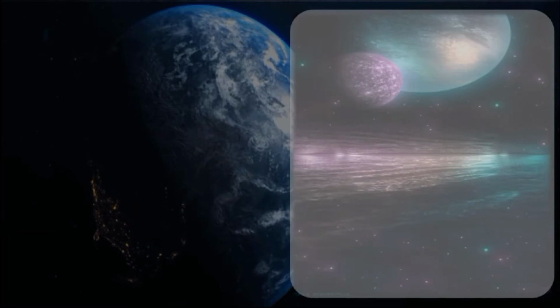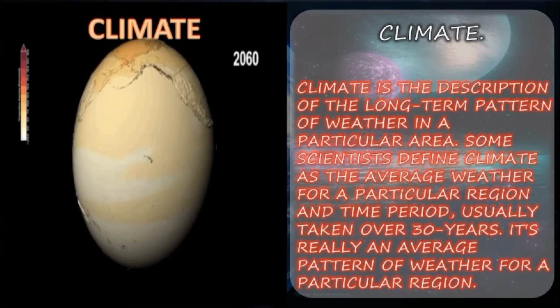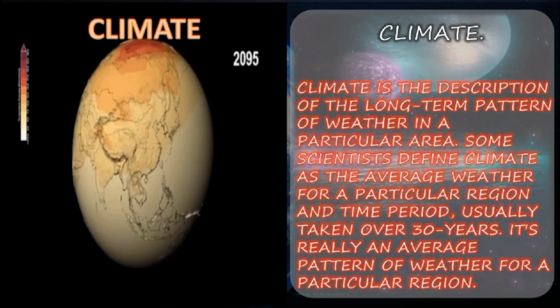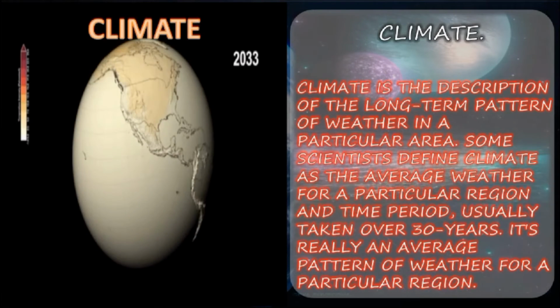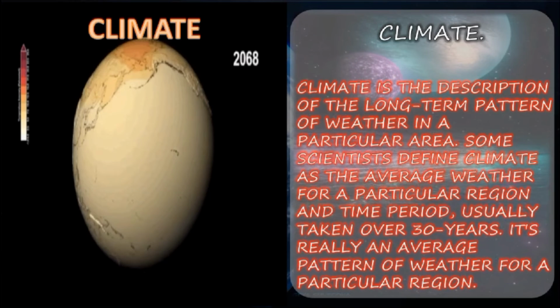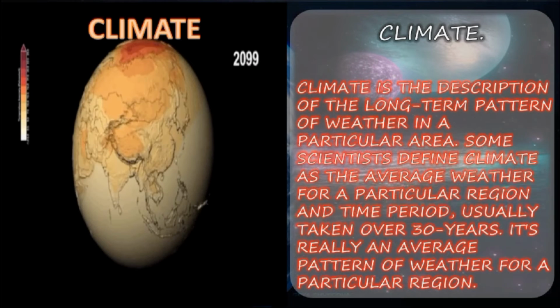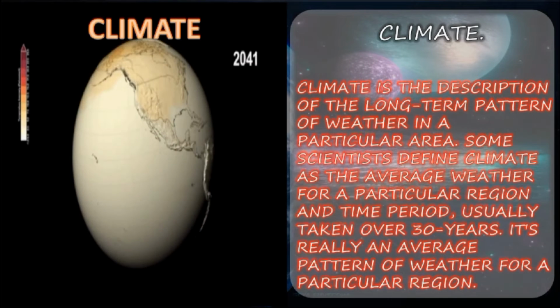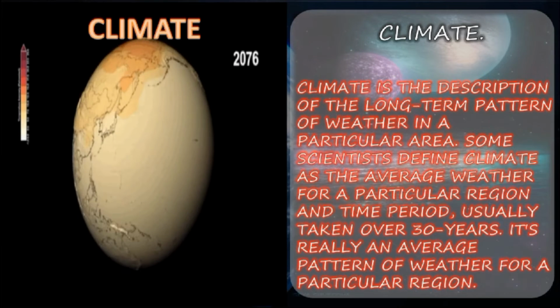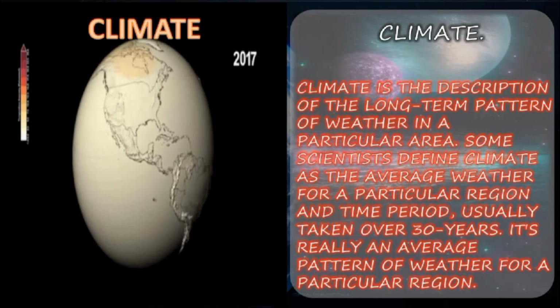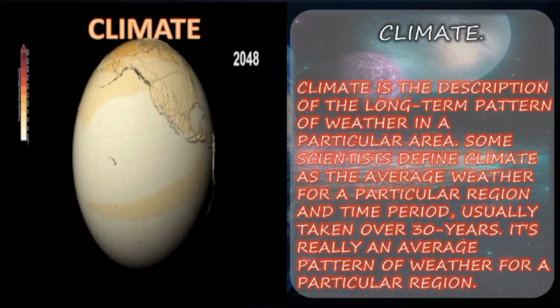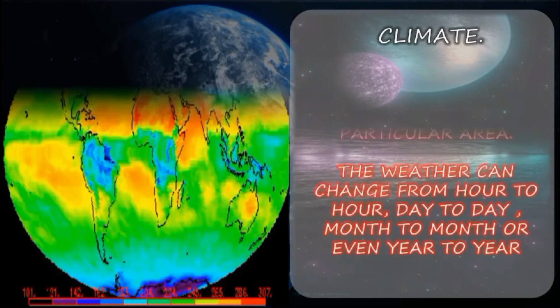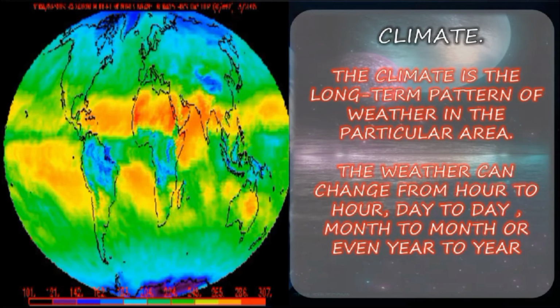Next we shall move to climate. Climate is the description of the long-term pattern of weather in a particular area. Some scientists define climate as the average weather for a particular region over a time period, usually taken over 30 years. It's really an average pattern of weather for a particular region. The climate is a long-term pattern of weather in a particular area. The weather can change from hour to hour, day to day, month to month, or even year to year.